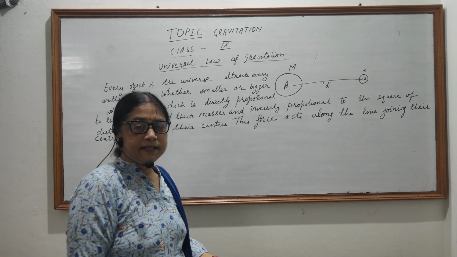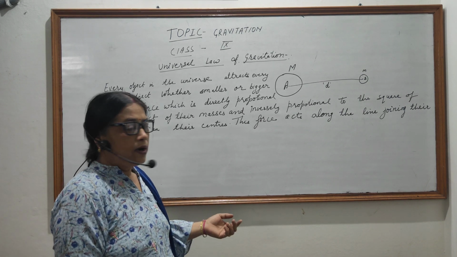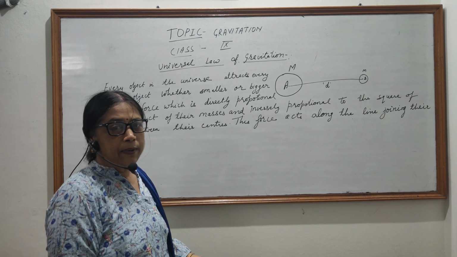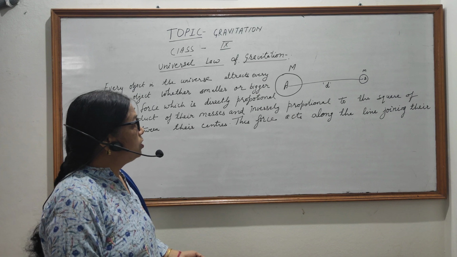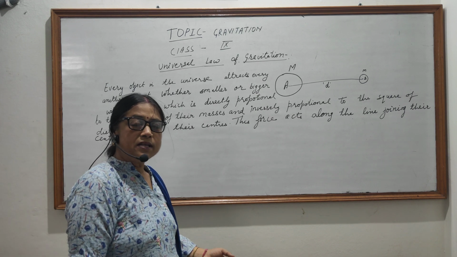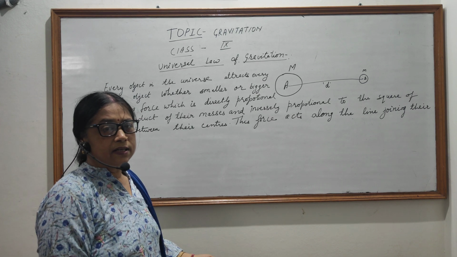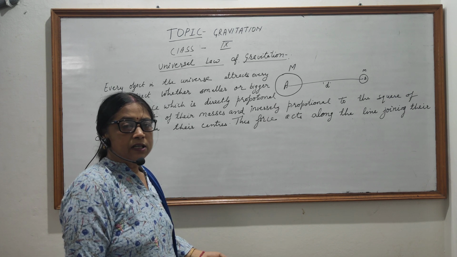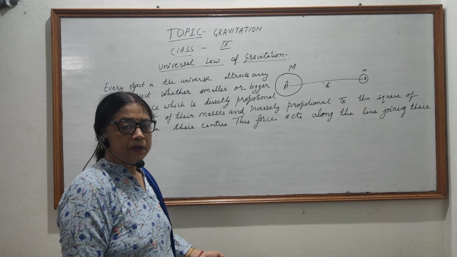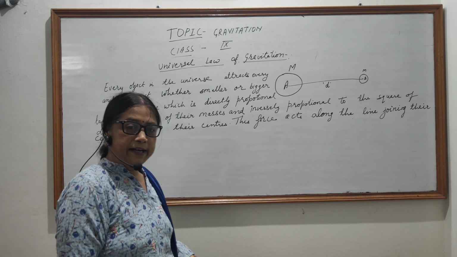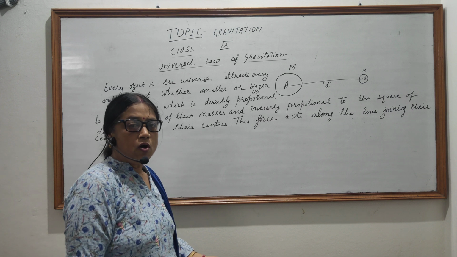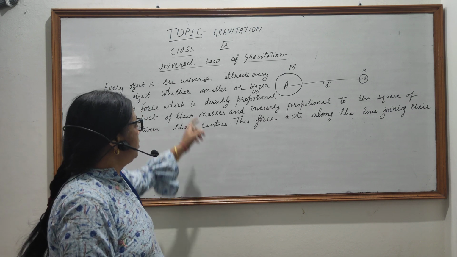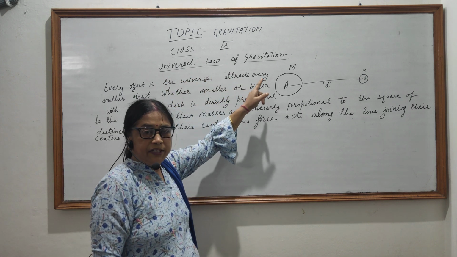Now if the story begins like this, that once Isaac Newton was sitting under a tree and an apple fell on his head. He started wondering what is the reason that the apple falls downwards. Why didn't it go up? He started working on his observation and discovered the universal law of gravitation.